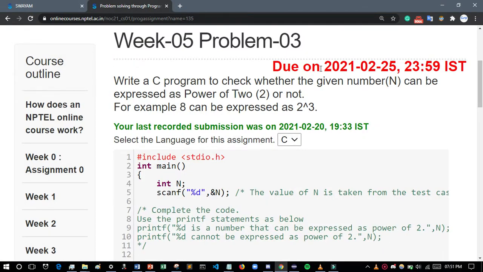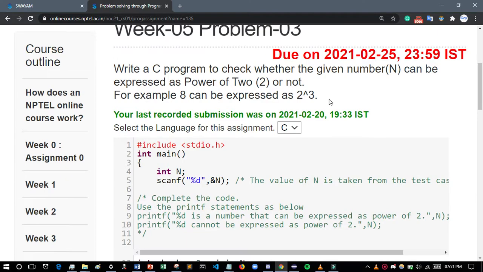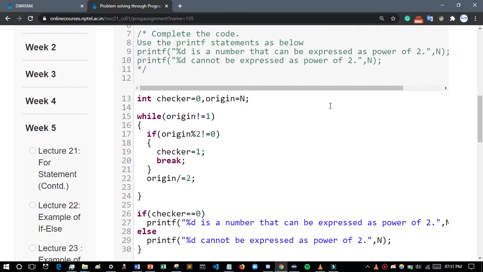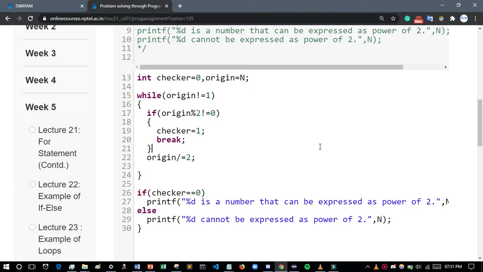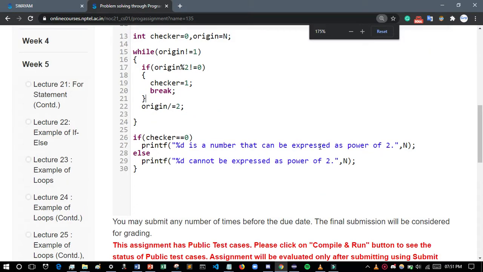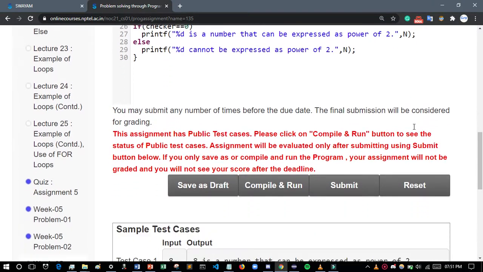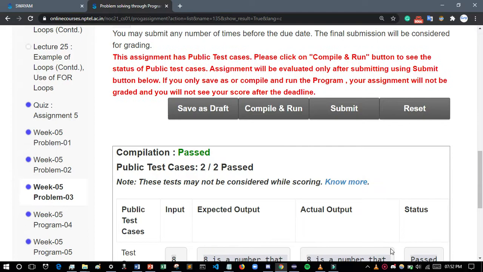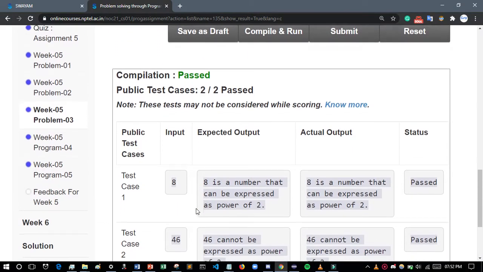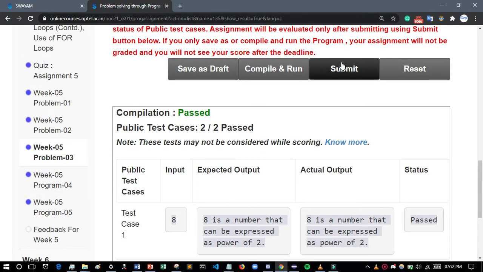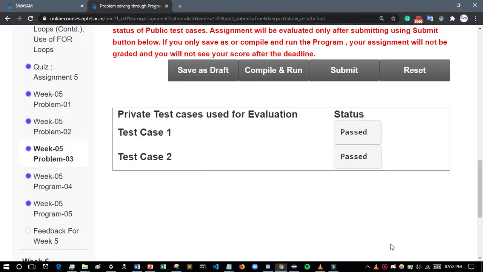In this program we will pass n and we will calculate the power of 2. And this is the code, just pause the video and write this code. And now I will compile it. You can see here test case 1 and test case 2 passed. Now I will submit it. So after submitting, test case 1 and test case 2 passed. Now we will go to question number 4.